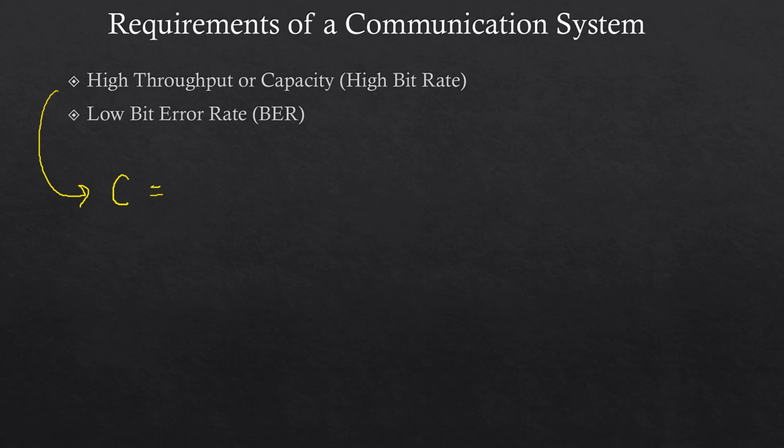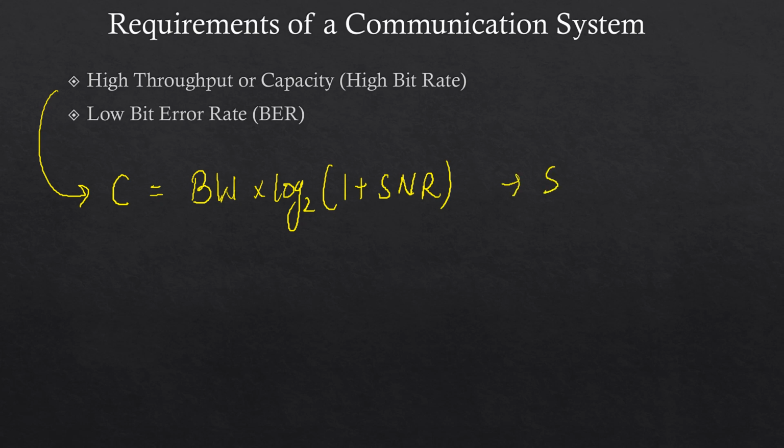So capacity is given by this formula: bandwidth times log base 2 of (1 plus SNR), and this is also known as Shannon's law. Okay, so if our requirement is to maximize the capacity, we have two options: increase the bandwidth or increase the SNR. Okay, so let's first explore the bandwidth case.